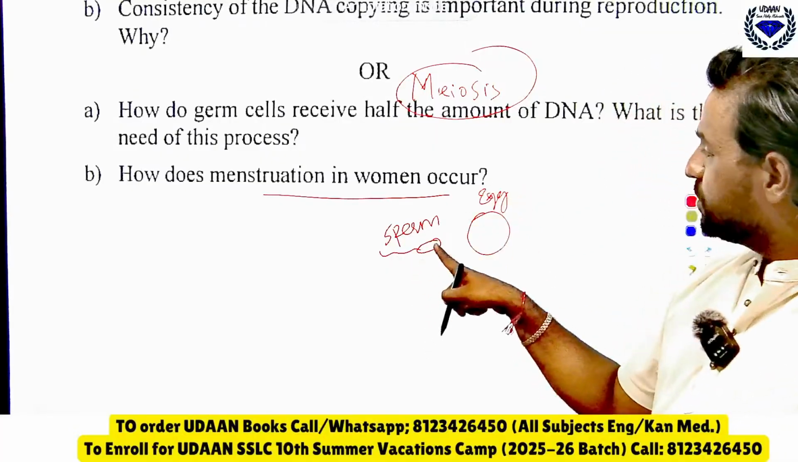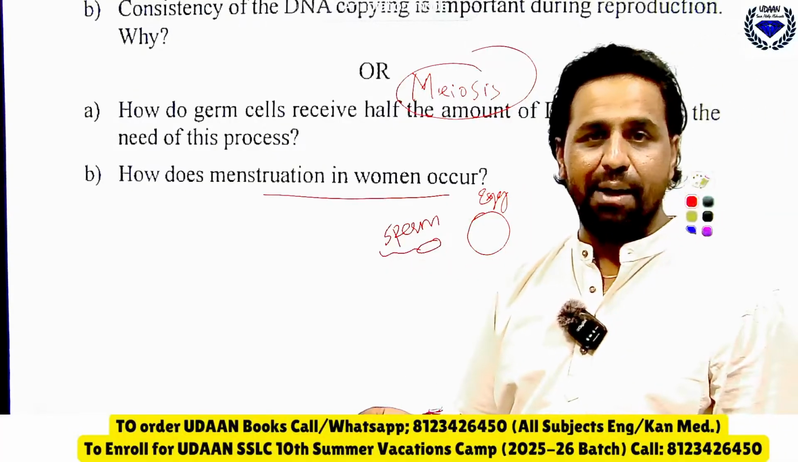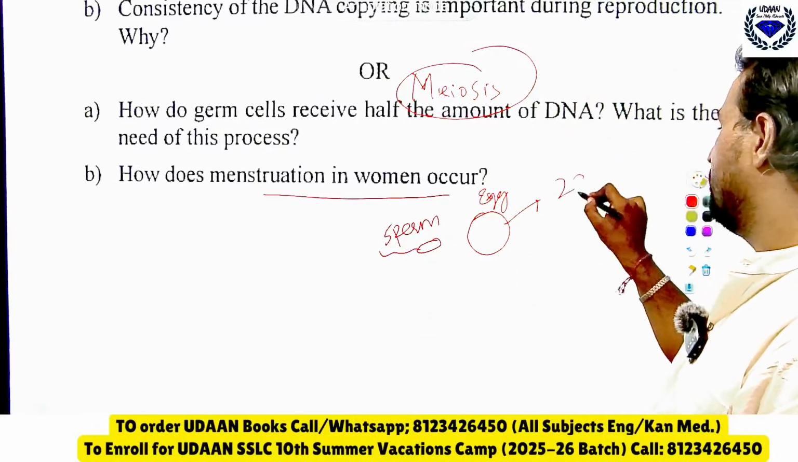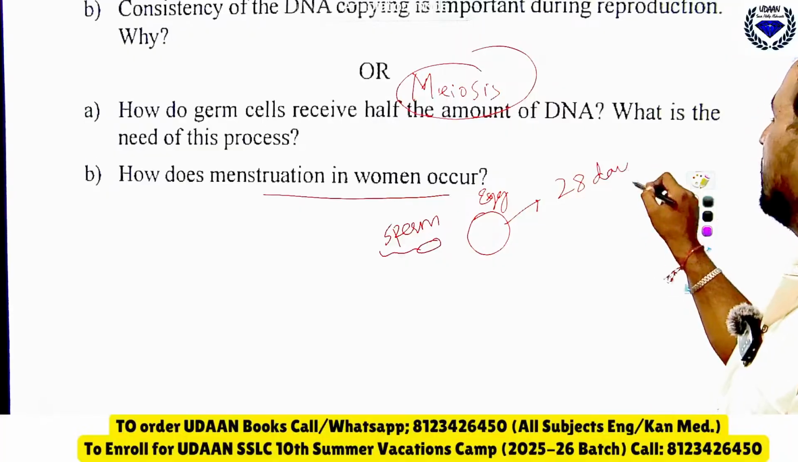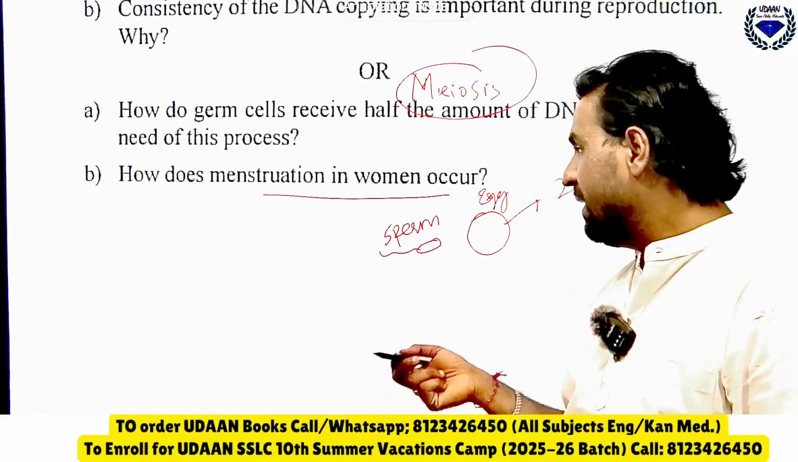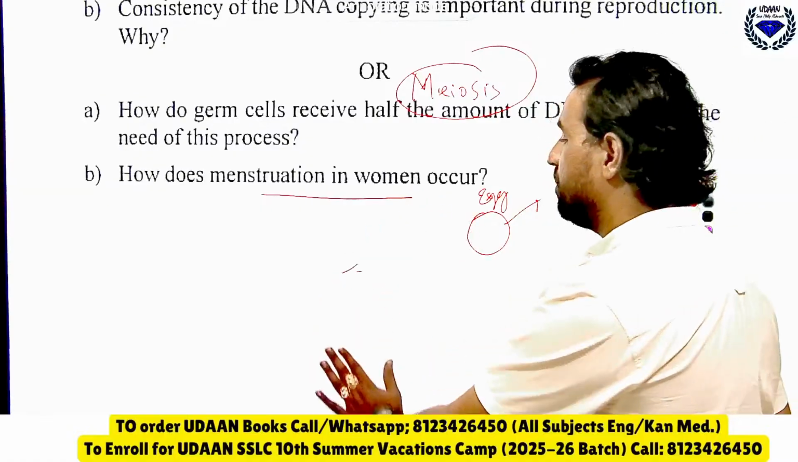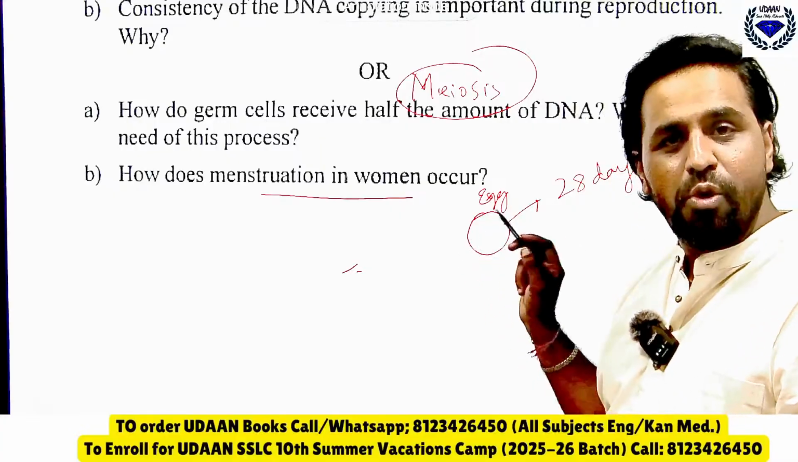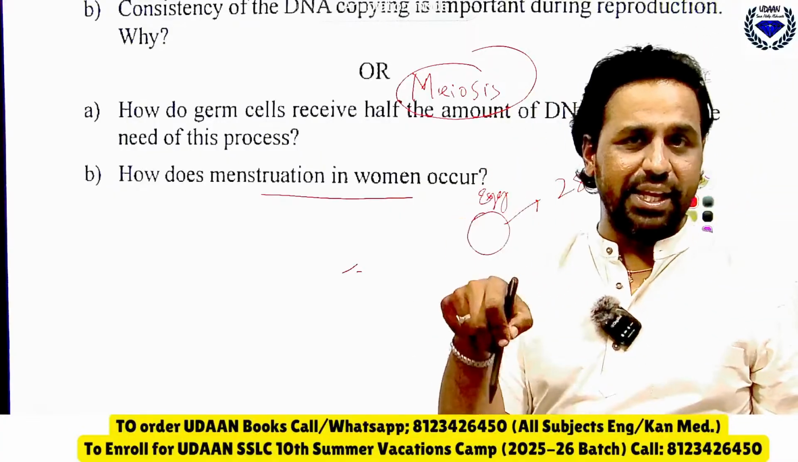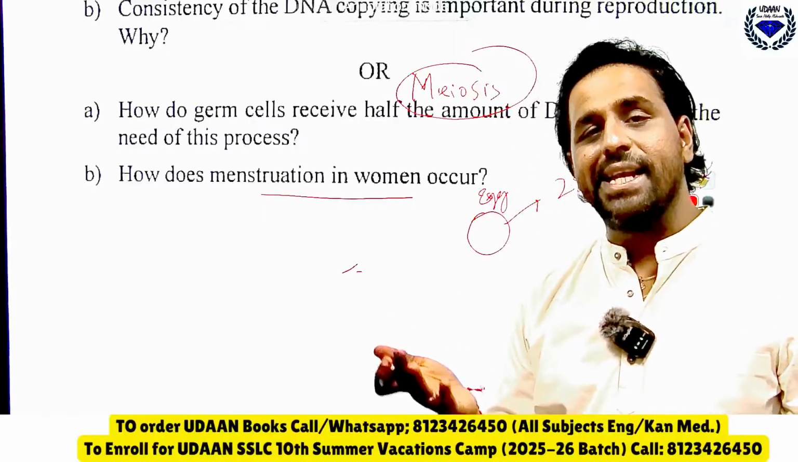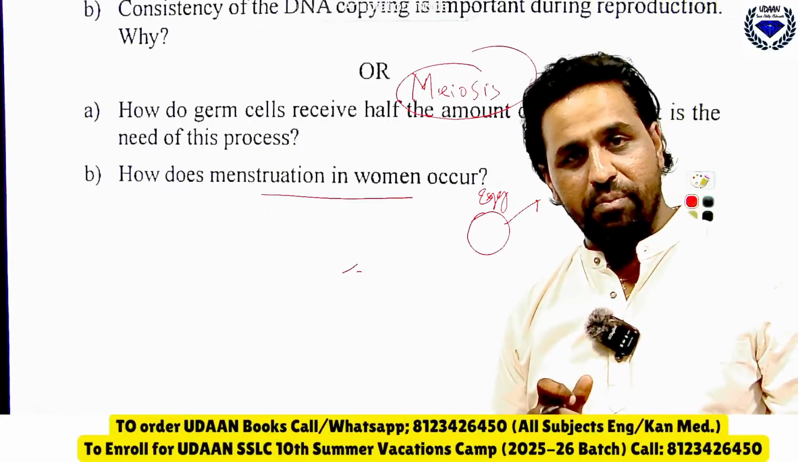When will the sperm and egg meet? Then only the baby will happen. And you know that every month, roughly 28 days, an egg will be released from the ovaries. And if the sperm does not meet it in a particular month, what will happen is, not only the egg, even the uterus lining, the thick lining of the uterus, will break and come out in the form of blood.